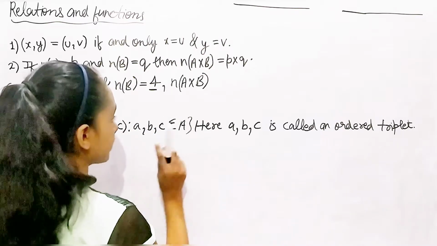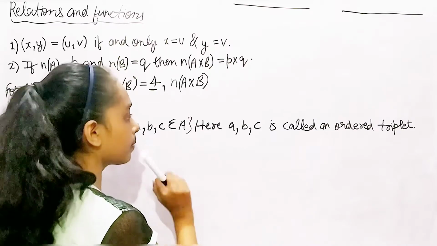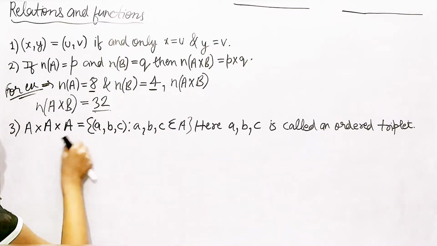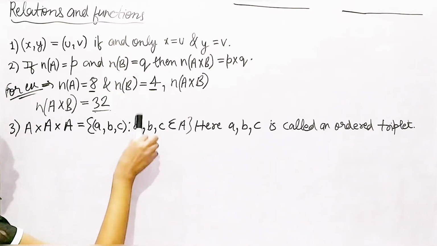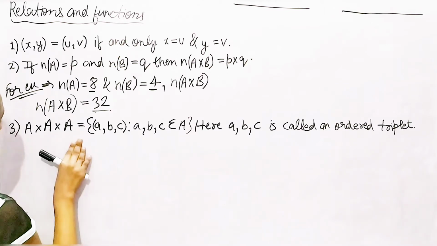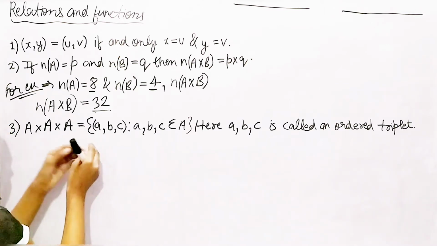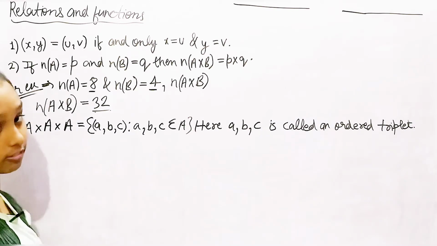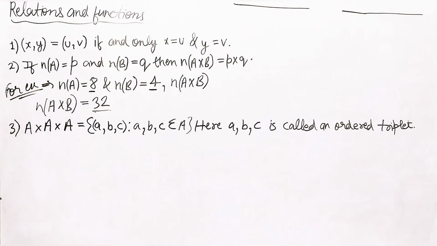Those elements will be known as an ordered triplet. Whatever elements we have, they're going to be the ordered triplet. It is an ordered triplet in the number of 3, a triplet, and a cross product of a set with itself. That's what we can see. Okay, so those were the 3 points that I wanted to discuss, so let's move on to our next topic.